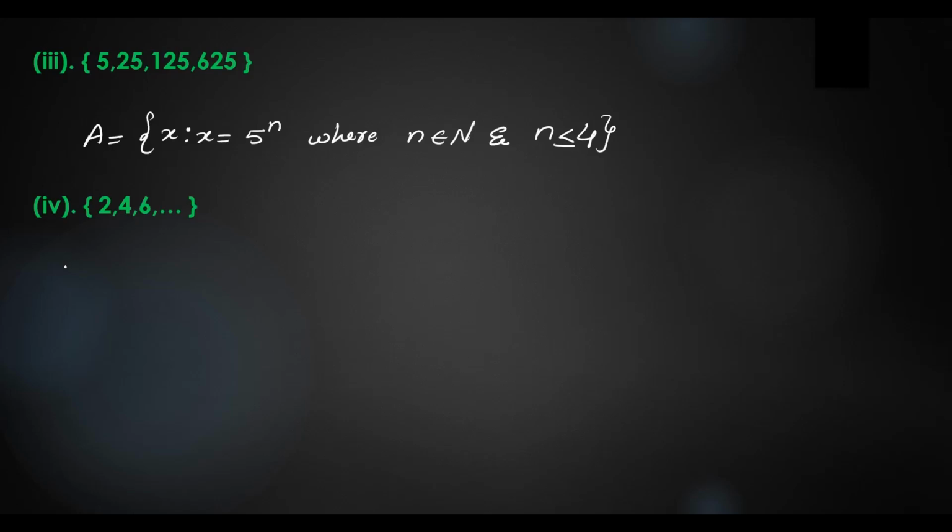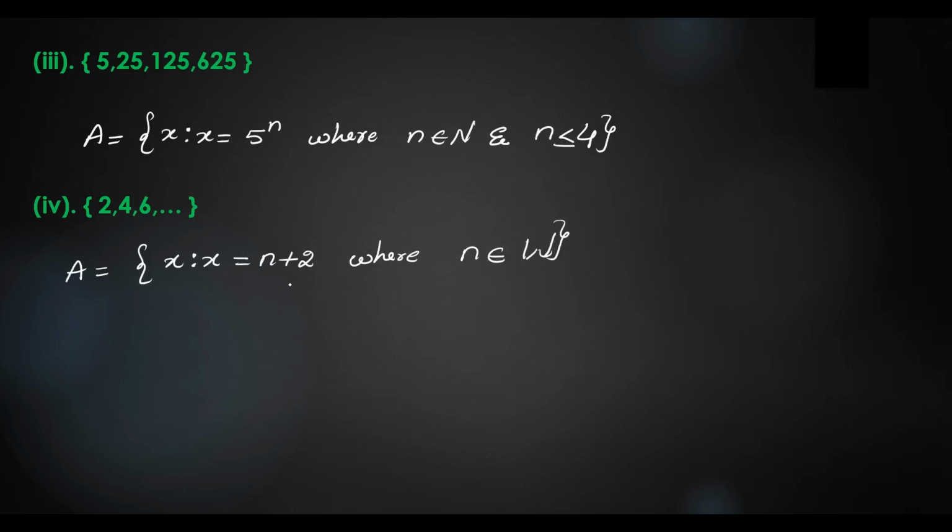What's the next question? Set of 2, 4, 6. So A is equal to set of x such that x is equal to n plus 2, where n belongs to W. What is W? It is whole numbers, so it starts with 0.